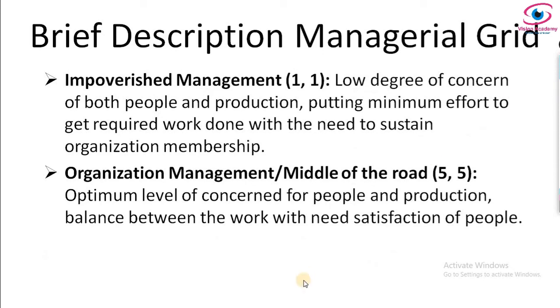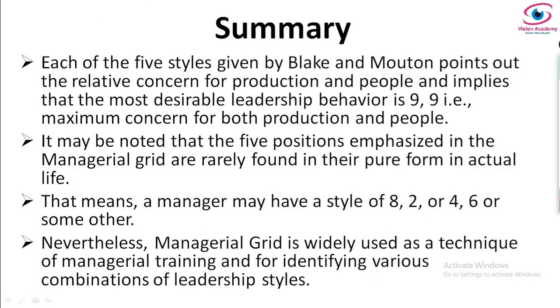So this is about the 5 different styles of leadership, and for each of the 5 we have shown the different dimensions here. So finally, the summary of this leadership grid: as I told you, 5 styles of leadership given by Blake and Mouton. The points of relative concern for production and people, which are the 2 dimensions of the managerial grid, imply that the most desirable leadership style here is 9-9. 9-9 means high concern for people and high concern for production, which is team management. Team type of leadership is 9-9.